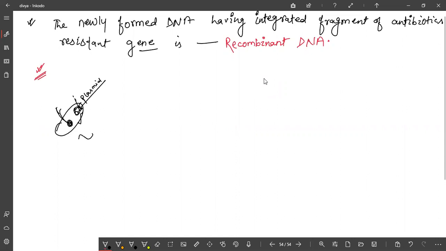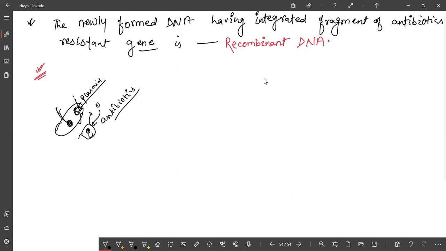Suppose that you are suffering from any bacterial disease, and you go to the doctor and the doctor gives you antibiotics, and you are now taking antibiotics. Now bacteria is also very clever. Bacteria will come to know that the person is taking antibiotics and that it will get destroyed.